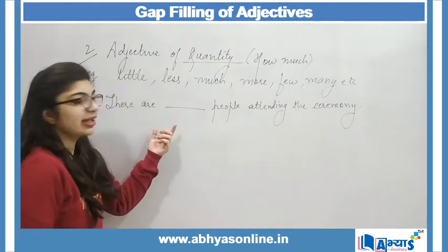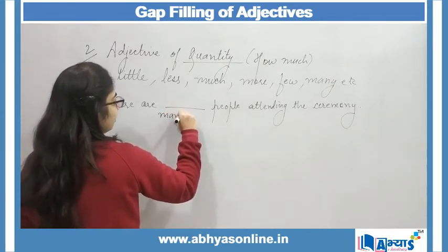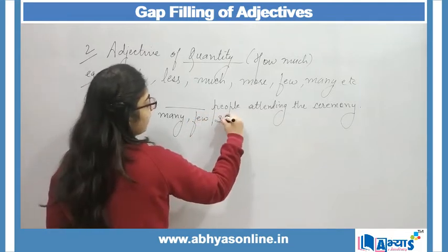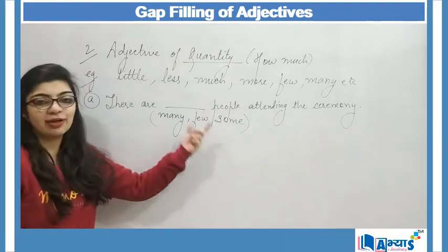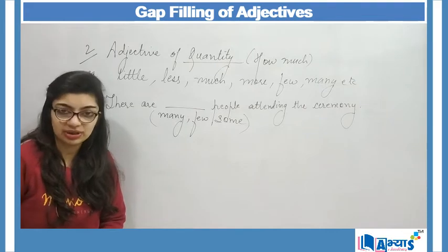In that case I can fill in the blank using there are many people, there are few people, there are some people attending the ceremony. So all these three can fit in the gap, and these three are the examples of adjective of quantity.